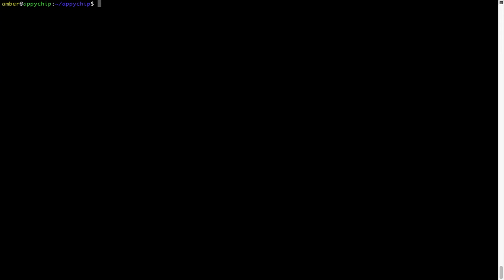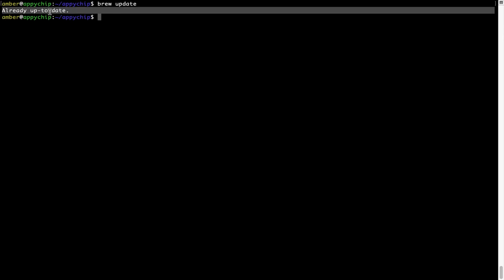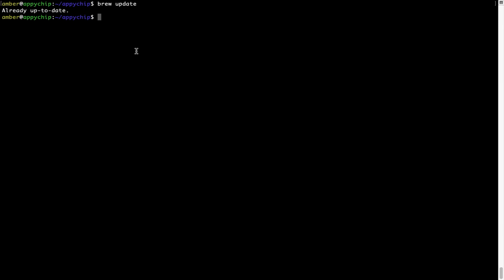Now let's update the package database locally by pulling the metadata of the latest packages on a local map from the central brew repository. This should typically take less than a minute to complete depending on your internet connection speed. To do so, simply type the command brew update and press enter. As you can see, my local brew database is already up to date because I just installed brew on my system. Now to install the app, let's run the brew install command. Mind you, if during installation you're prompted to enter a password, enter your Mac user's password to continue.